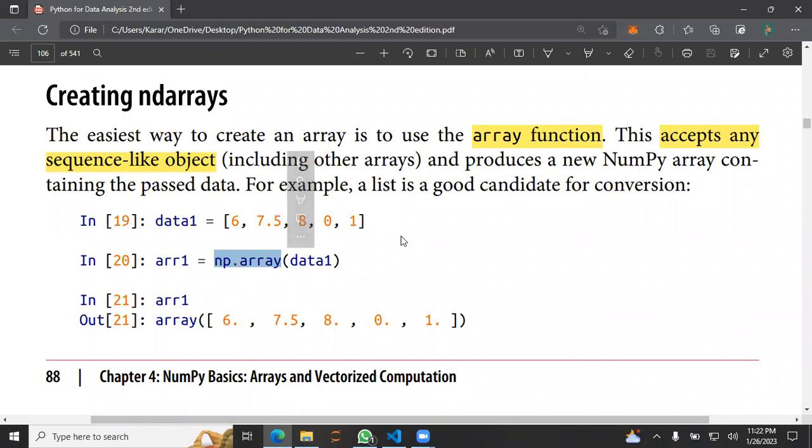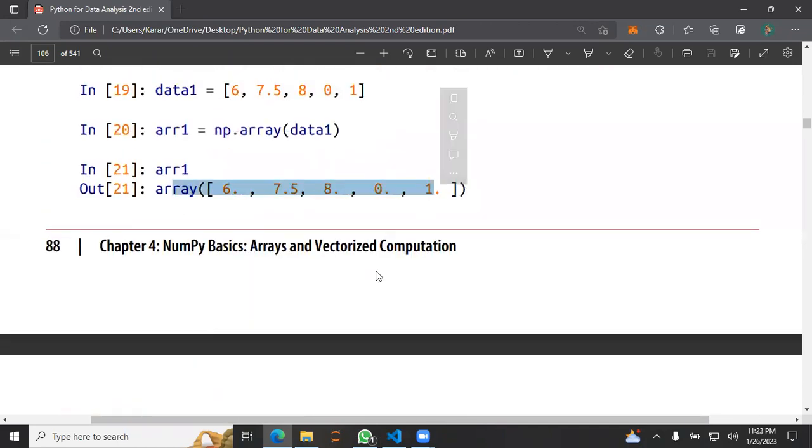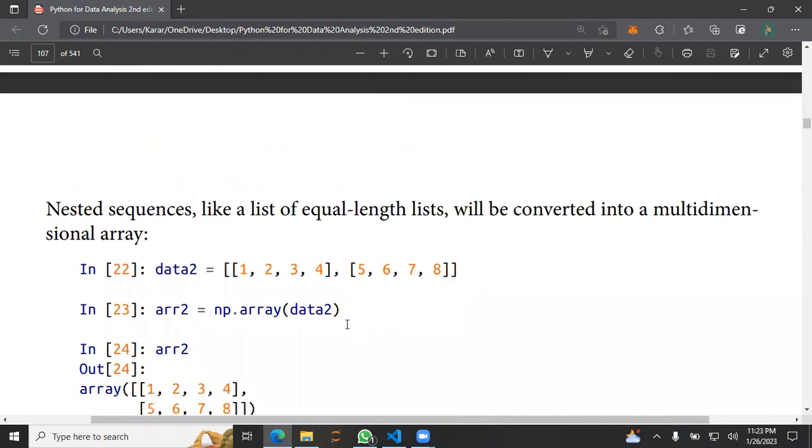Here we are just passing this list, and that got converted into a NumPy array. So yeah, after that we can do some calculation or something like that.